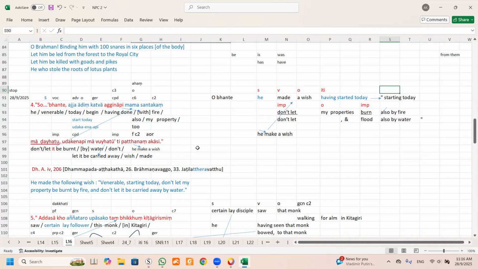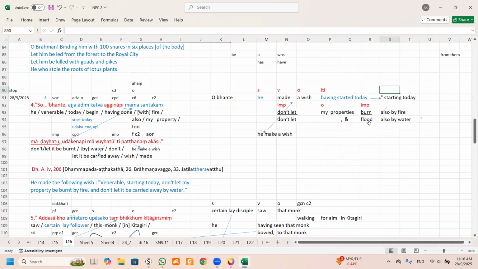I show you that this is how to justify for all the lines, and then we filter out whatever we don't want. At the end, you see that "he made the following wish", the "following" is not there. It sounds better, right? Then you open with inverted commas: "Venerable, starting today, don't let my property be burned by fire, and don't let it be carried away by water."